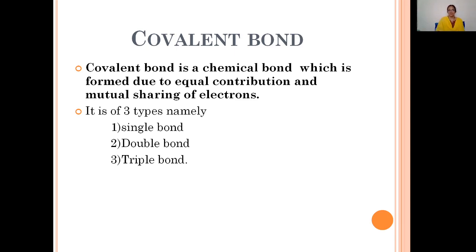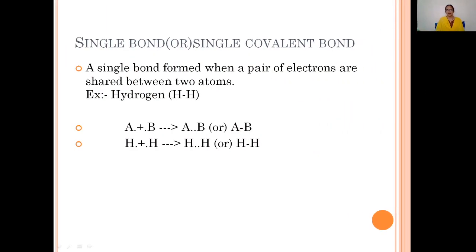This covalent bond is of three types, that is single bond or single covalent bond, double bond or double covalent bond, triple bond or triple covalent bond. Now next one is single bond or single covalent bond. How is a single bond formed?